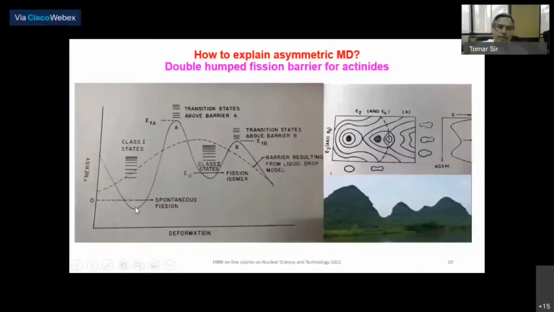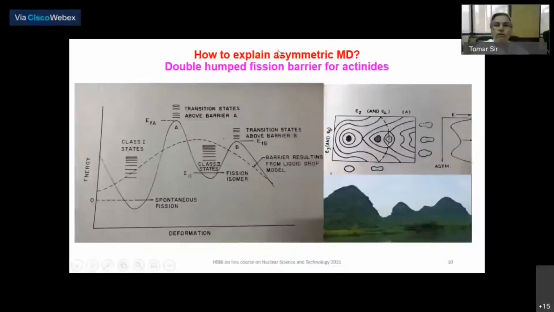And when you add the shell correction to the liquid drop model, you get a double hump. So there are two maxima, like saddle points. In the liquid drop model, we show one saddle point here, but when you correct for shell corrections for deforming nuclei, there are two maxima, and this is called the double hump fission barrier.